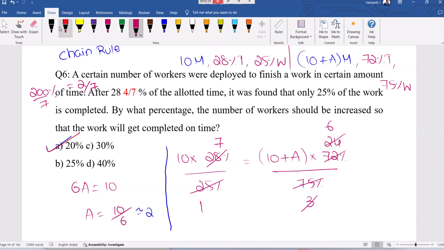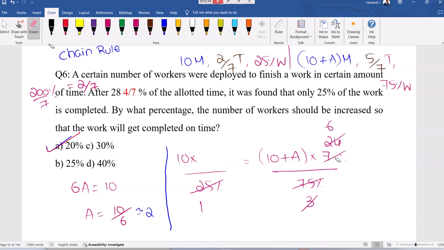So 2 by 7th part is completed, time 2 by 7th part completed. Then I can say 5 by 7th is there. This is 2 by 7th part of time, 5 by 7th part of time. So while doing calculations, that might give us bit easier things. This is 2 by 7, this is 5 by 7, the 7s get cancelled.